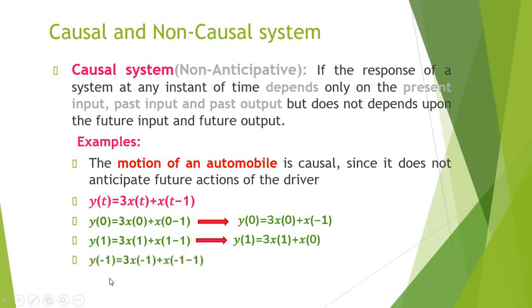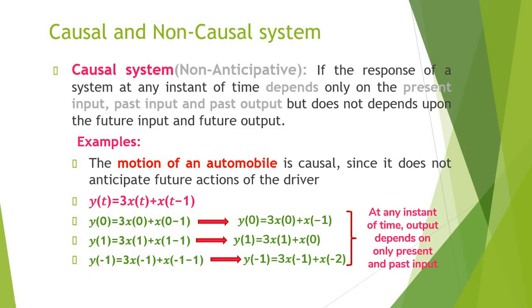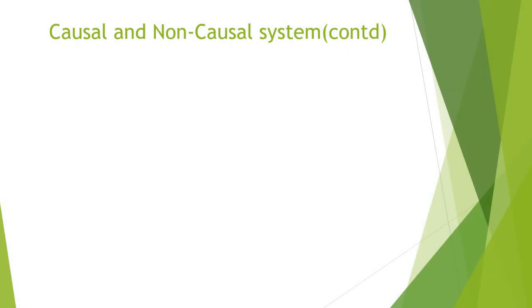Let us try y of minus 1, that is, t equal to minus 1 also. Then we get 3 into x of minus 1 plus x of minus 1 minus 1, which means 3 into x of minus 1 plus x of minus 2. So at time t equal to minus 1, the output y of minus 1 depends upon the present input x of minus 1 plus the past input x of minus 2. At time value minus 1, minus 2 is considered the past input. Hence, the given system is a causal system as the present output depends only upon the present and past input.